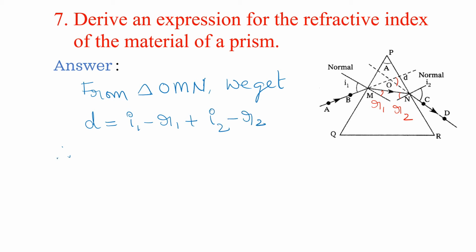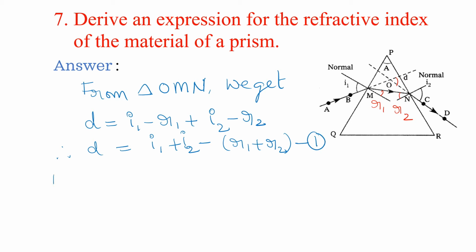So therefore D is equal to I1 plus I2, taking minus as common, minus R1 plus R2. So this is equation number 1.